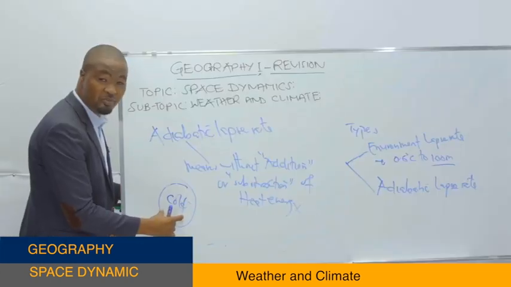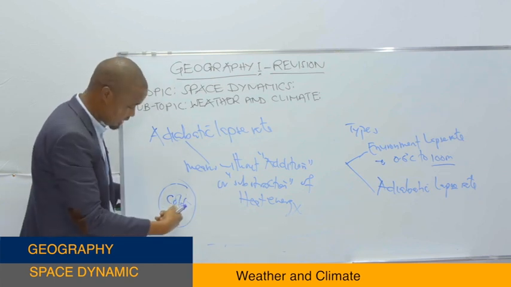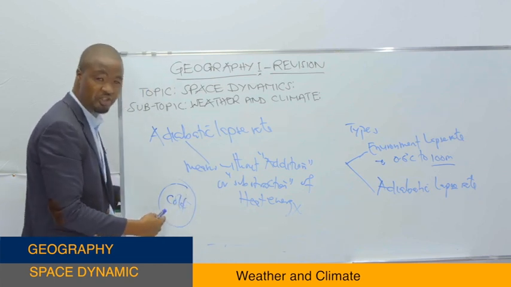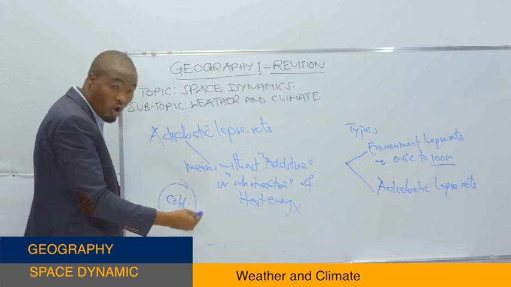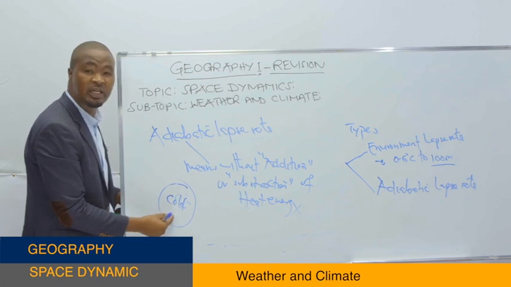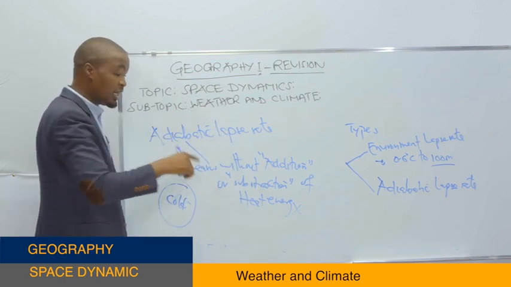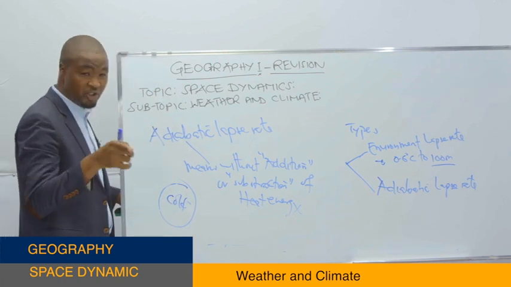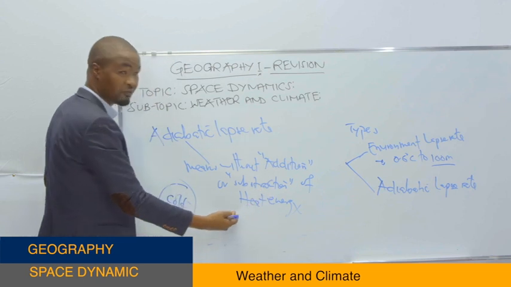Or sometimes this area is cold. If we want this area to be warm, then we have to add heat energy right here. But right now we find that this area is hot without addition of heat energy. That's why we say the adiabatic lapse rate refers to the change of heat energy of a particular area without addition or subtraction of heat energy.